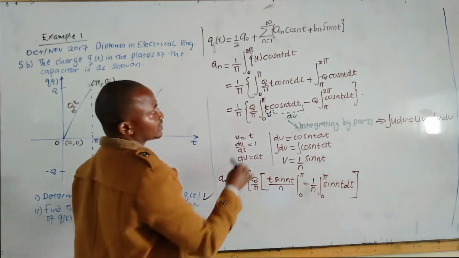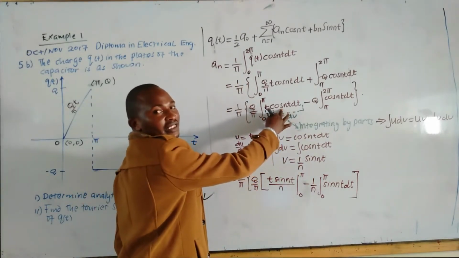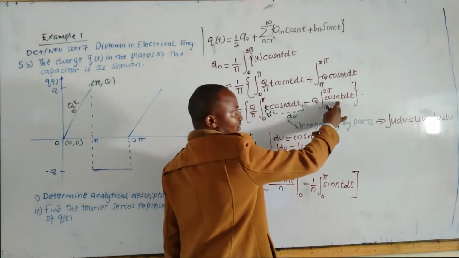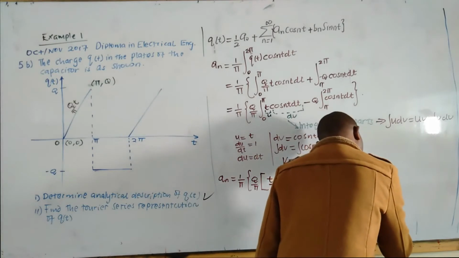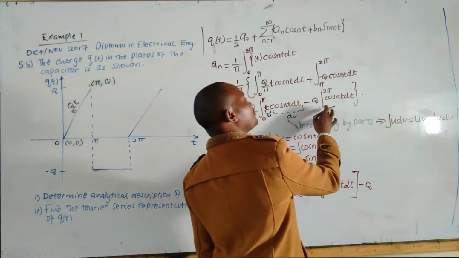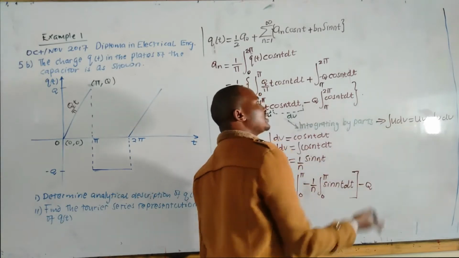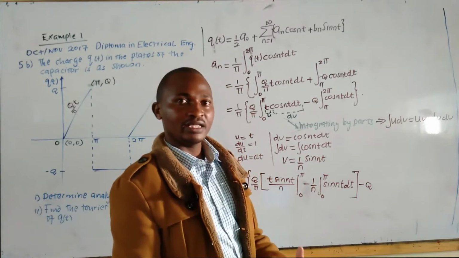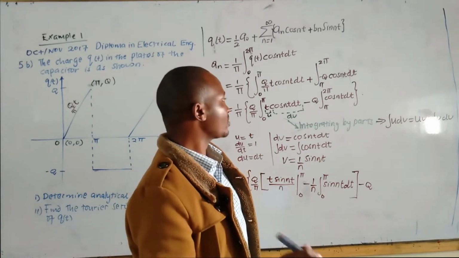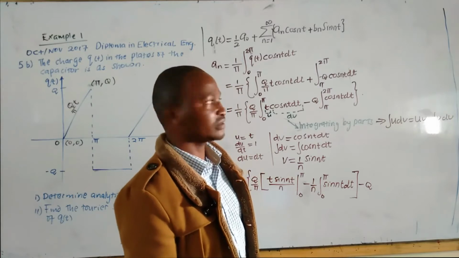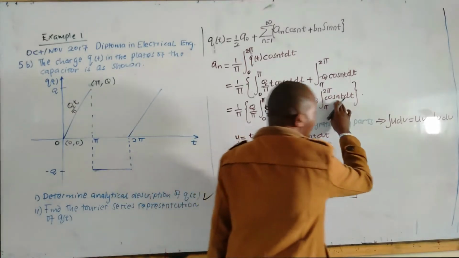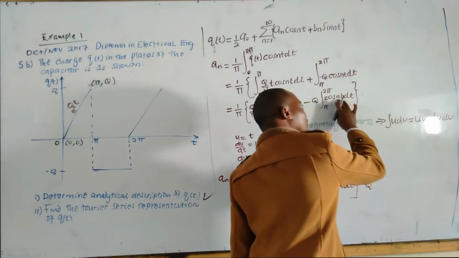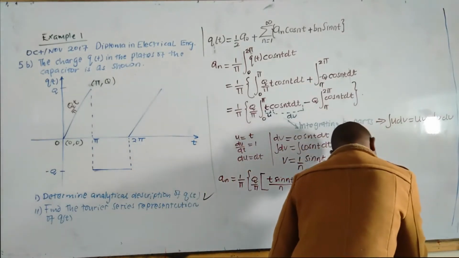So far, we have managed to integrate by parts once on this portion. We still have this one, minus q. Integral of cos nt will give us sin nt, because the cosine function, when integrated, will give you a sine function, and there will be 1 over n as a result of integration of the cosine function. So that 1 over n, we put it there.